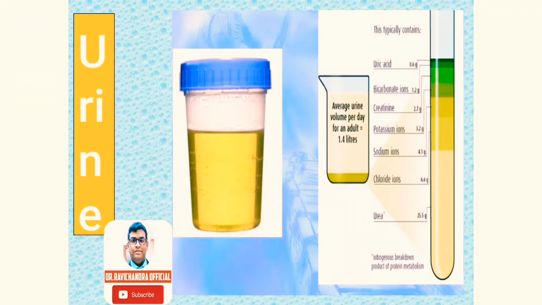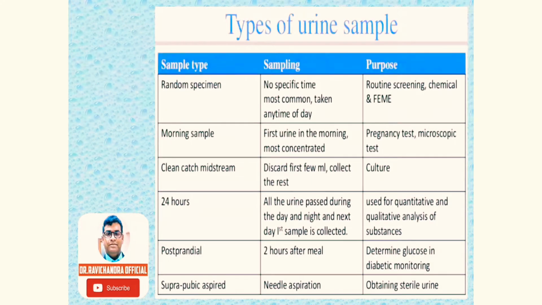Good morning. Today we are going to discuss a topic: urine, its collection, preservation, and physical examination of urine. Types of urine sample. Urine sample can be of various types depending upon the collection. Random specimen, morning sample, clean catch midstream sample, 24 hours urine sample, postprandial sample, suprapubic aspirated sample.